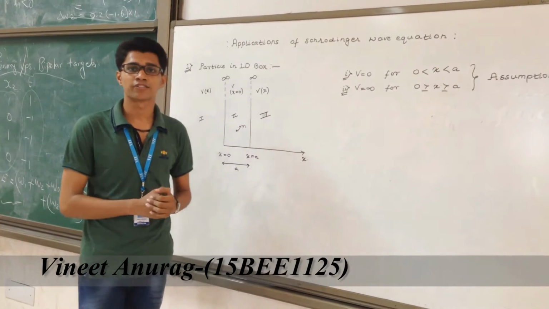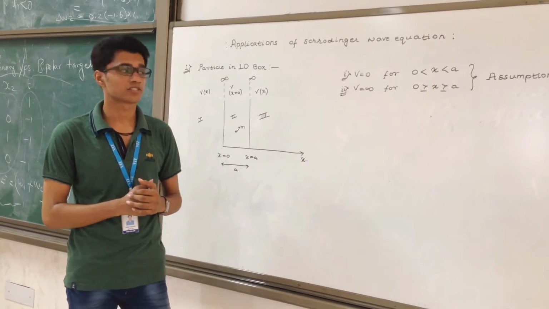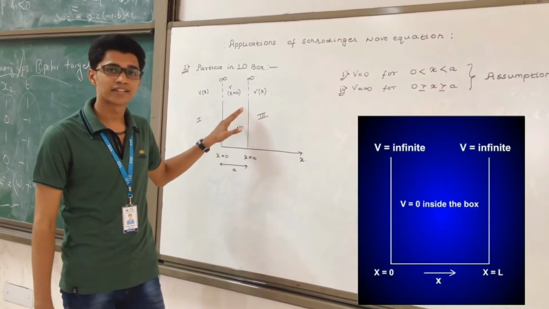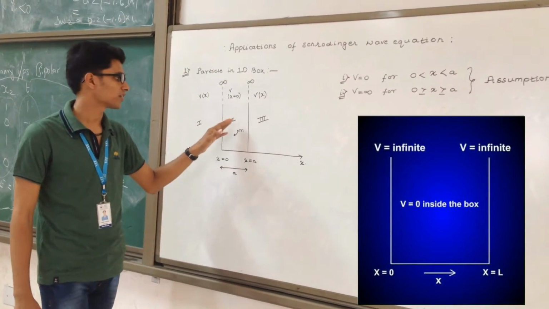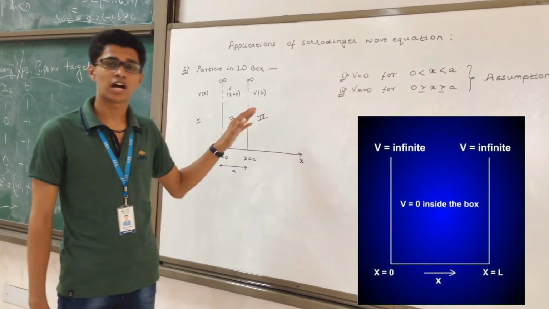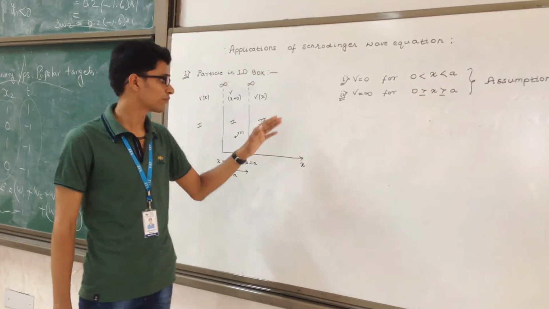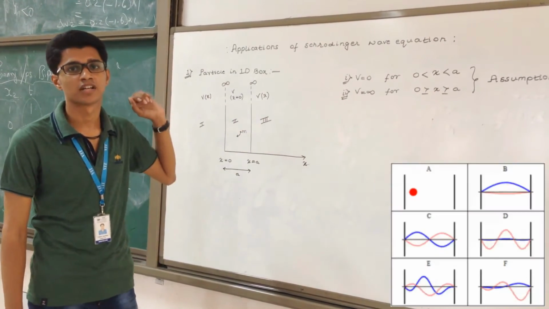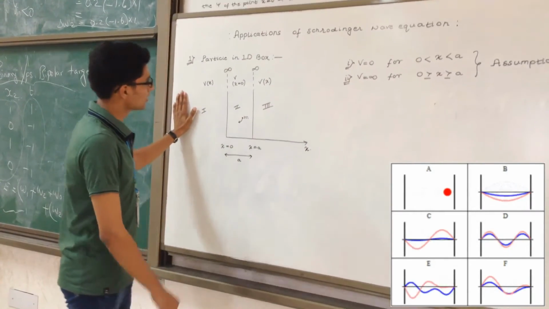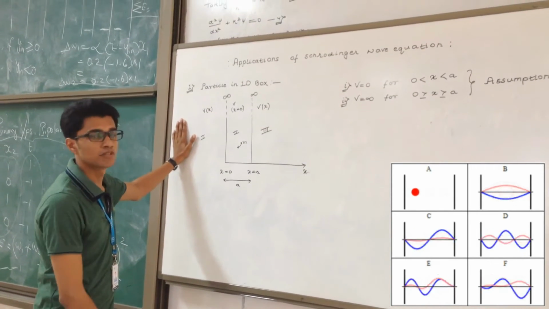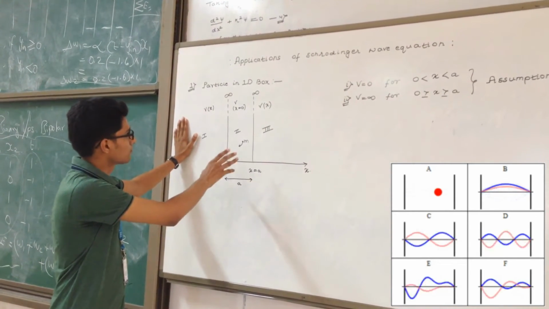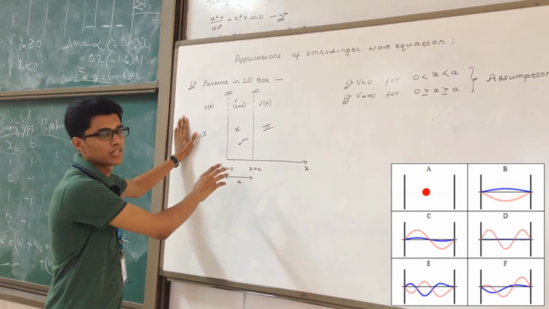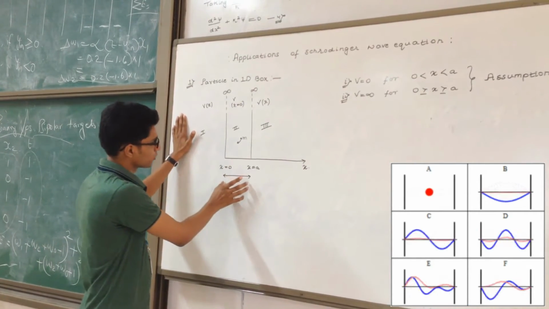Particle in a box, also known as infinite potential well and infinite square well, describes a particle which is free to move and is restricted by impenetrable barriers. Basically, particle in a 1D box is a hypothetical example in order to differentiate between classical and quantum mechanics. So starting with particle in a 1D box, we are considering a particle of mass m which is placed inside a box which is called a 1D box, and having the width of the box equal to a.